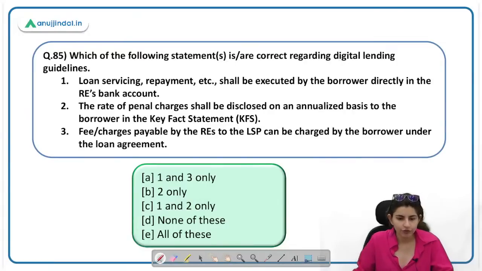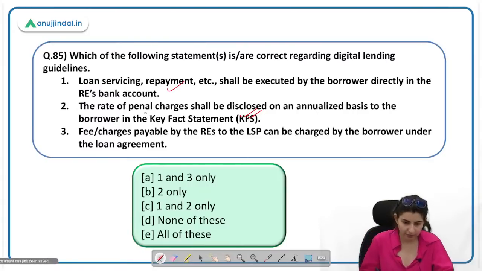Next पे आते हैं. Which of the following statement is correct regarding digital lending guidelines? Loan servicing, repayment, etc. shall be executed by the borrower directly in the RE's account. This is a correct statement. Directly in the RE's account. Next, the rate of penal charges shall be disclosed on the annualized basis to the borrower in the key fact statement. This is also correct. The fee charges payable by the REs to the LSP can be charged by the borrower under the loan agreement. This is an incorrect statement.